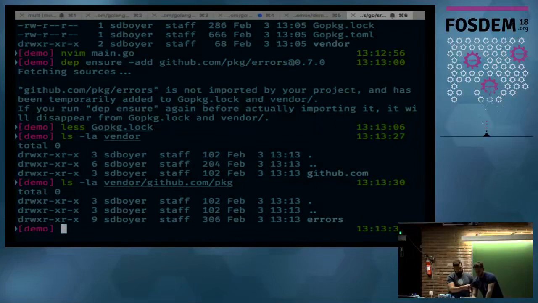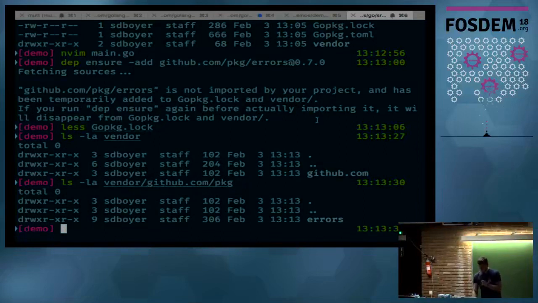So yeah, dep ensure add is the convenient shortcut that most people are used to, and I'm going to get to the underlying model in a second and why it works this way and why we get this error here. But dep ensure add is going to be a familiar thing for folks who are used to running a get command. Say, hey, I want to add a dependency to my project. This is something we added because it's a little out of sync with the way that dep normally works. But you can run it, and it'll pull in an additional dependency.